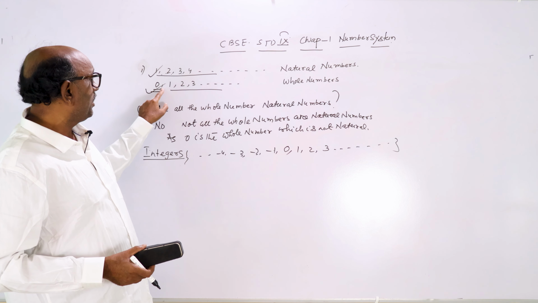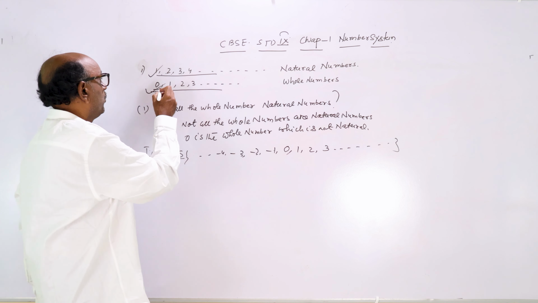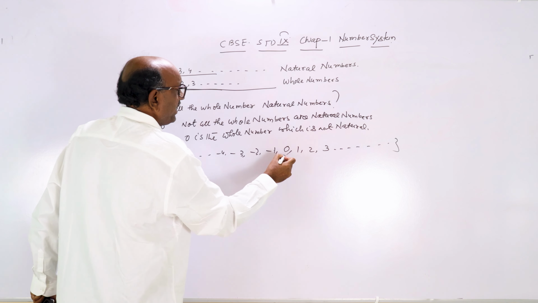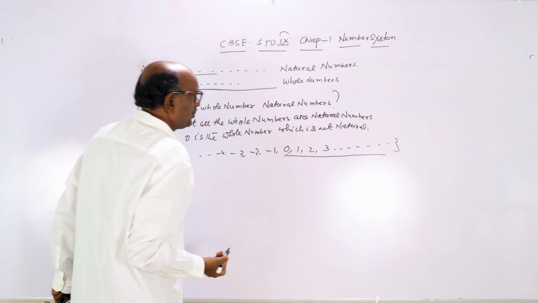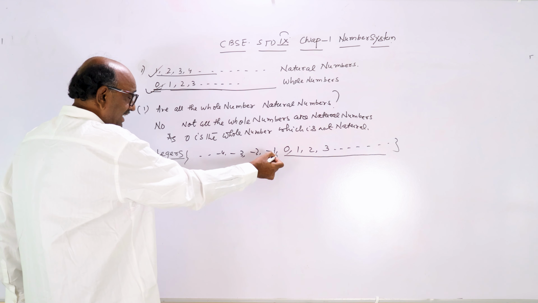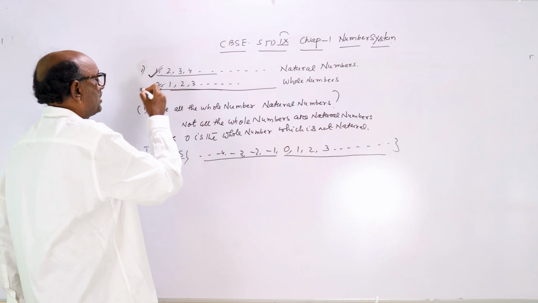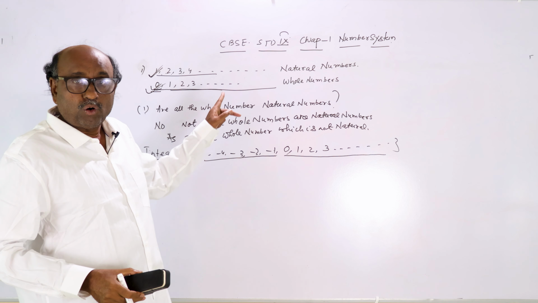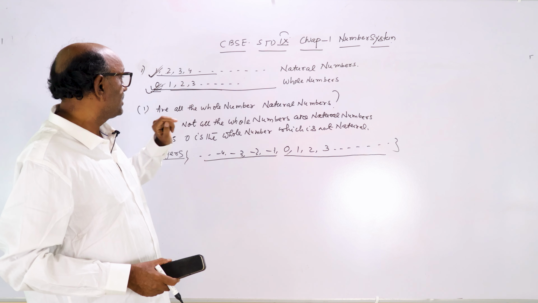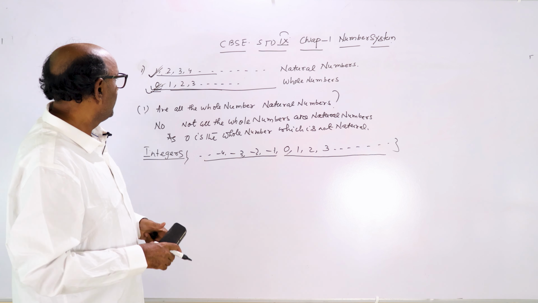Similarly, all the whole numbers are integers. Whole numbers are 0, 1, 2, 3 onwards. These are whole numbers. So all the whole numbers are in the set of integers, but not all the integers are whole numbers, because these negative numbers are not whole numbers.